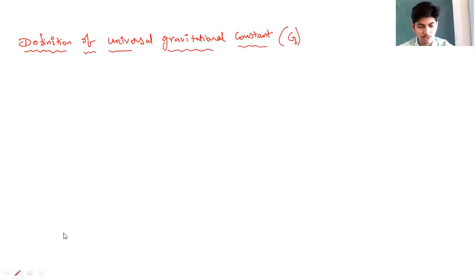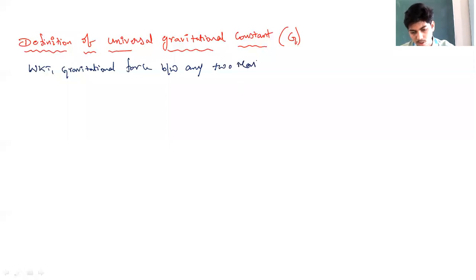In order to define this universal gravitational constant, we will consider the gravitational force between two masses. We know that gravitational force between any two masses is F is equal to G m1 m2 divided by r square.